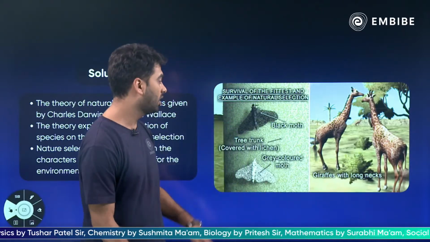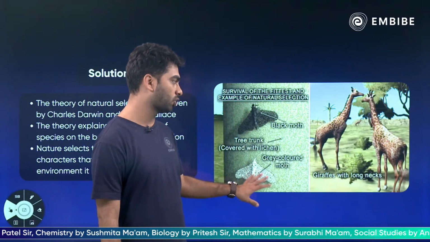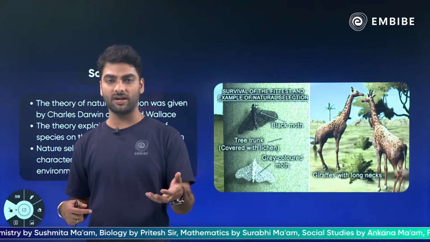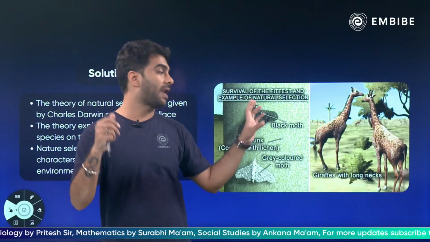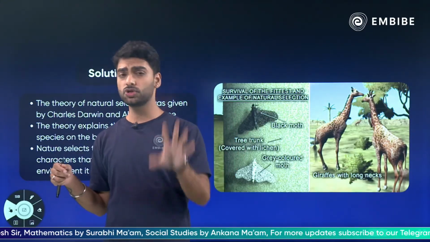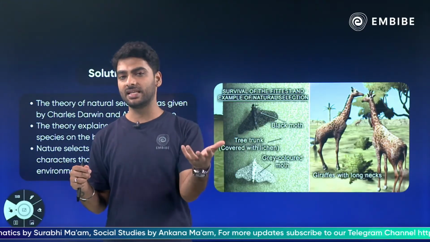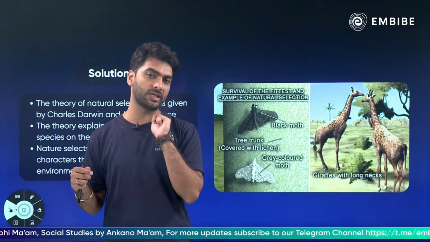For example, over here we have the black moth and the grey moth. What happened during the Industrial Revolution? Before the Industrial Revolution, when the black moth sat on the trees, it was easily visible to the birds and the birds would eat it up.